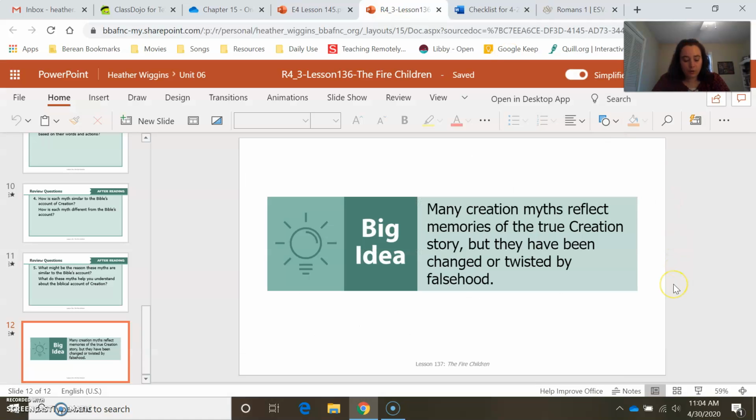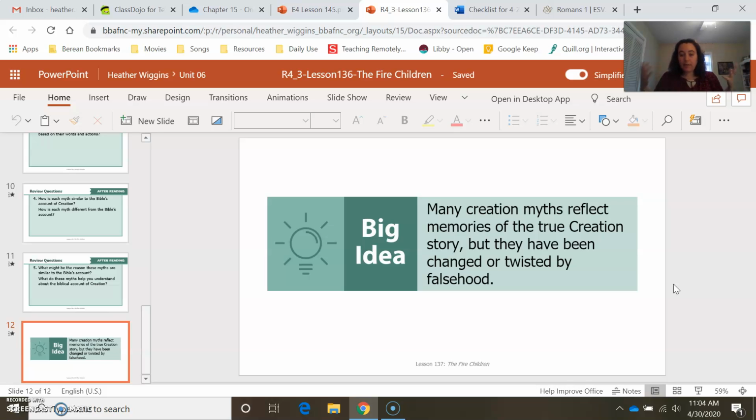So today, you are going to reread the two stories, the Peapod Man and the Fire Children. So it's quite a few pages, but I want you to reread those stories, 612 to 621. Then I want you to move to your workbook pages and you're going to analyze, you're going to do some thinking as you compare these stories.